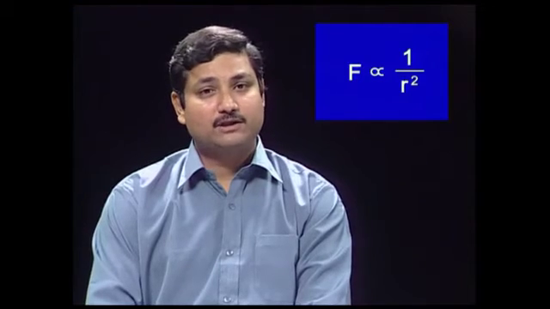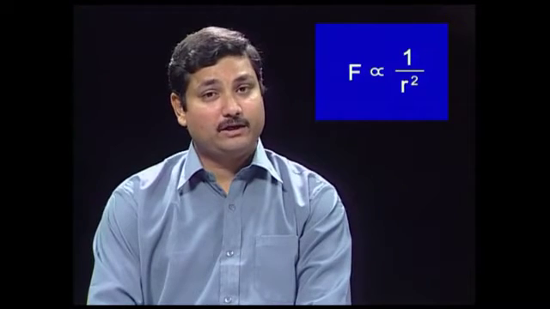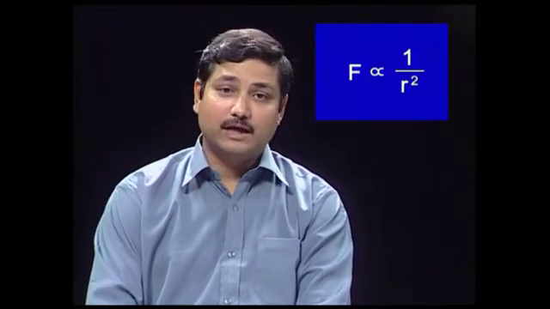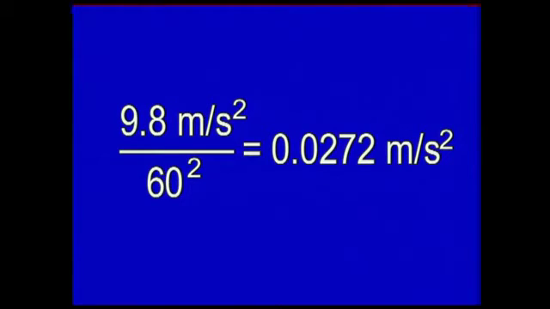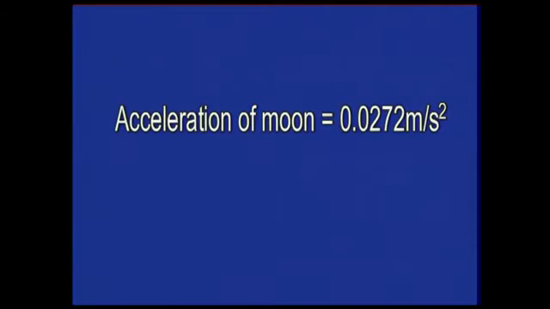He now used the same 1 divided by r square relationship between Earth and the Moon. The distance of the Moon from the Earth is 60 times the Earth's radius. He divided 9.8 meter per second square, the acceleration of the apple, by a factor of 60 square, and he got 0.0272 meter per second square. To his delight, this was equal to the acceleration of the moon.